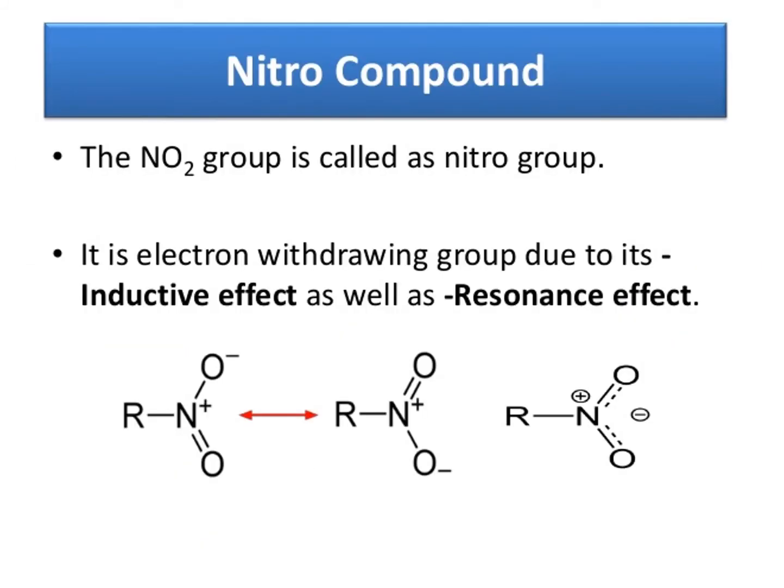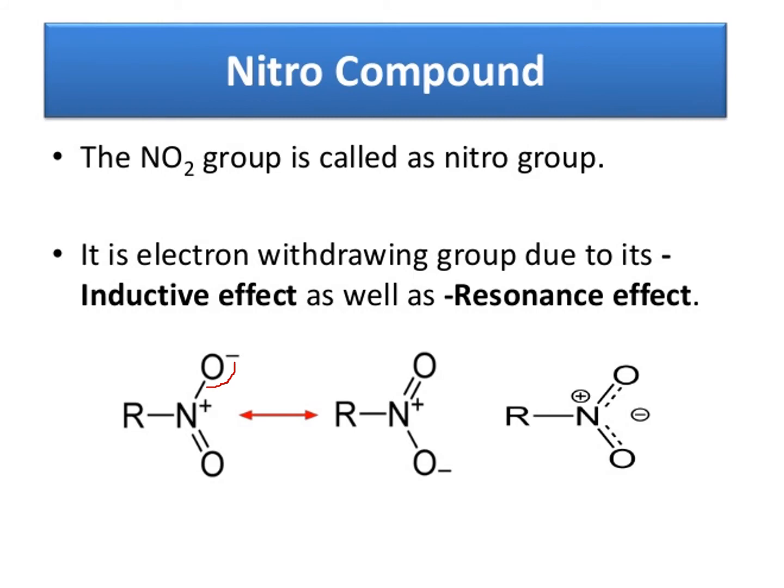Next, the NO2 group is called the nitro group. It is an electron withdrawing group. Electron withdrawing group means it pulls electrons because N has a positive charge. So it accepts electrons from the R group. These are the resonance structures.